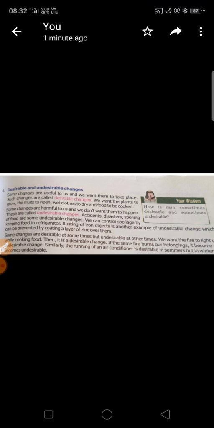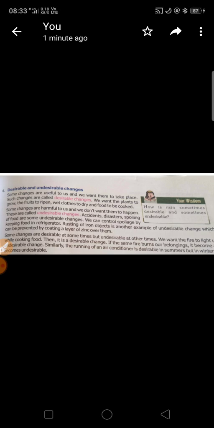But among the undesirable changes, students, a few can be prevented. For example, if I take care of my things in the kitchen properly, I know if I keep the milk outside, it will get spoiled. So I will keep it in my refrigerator. So a few such changes are in my hands, and I can prevent those changes from happening.